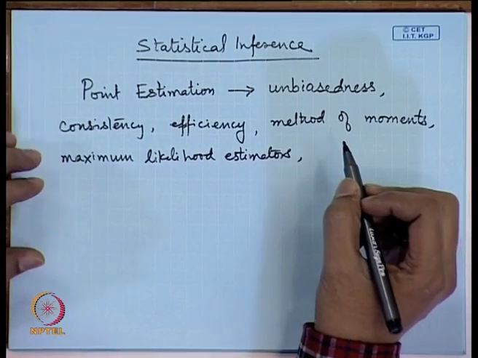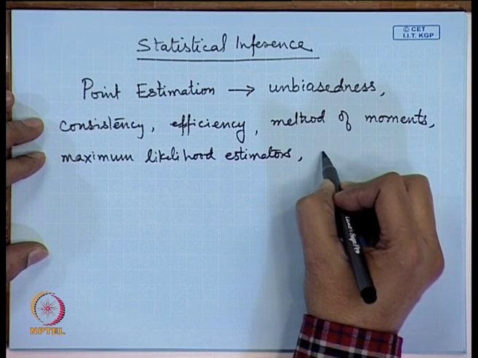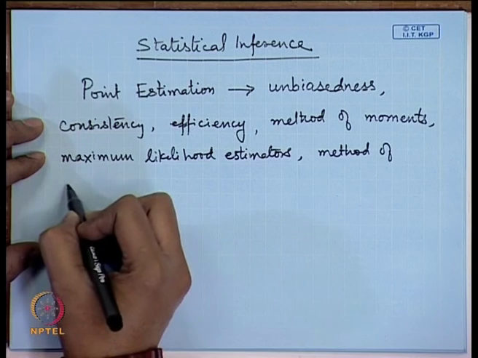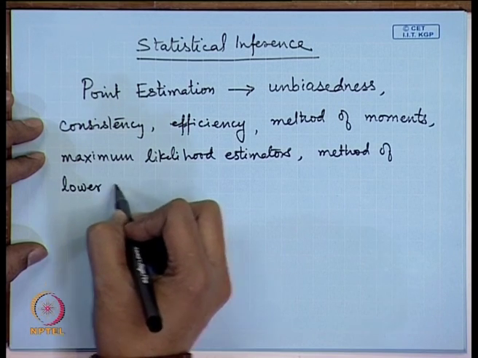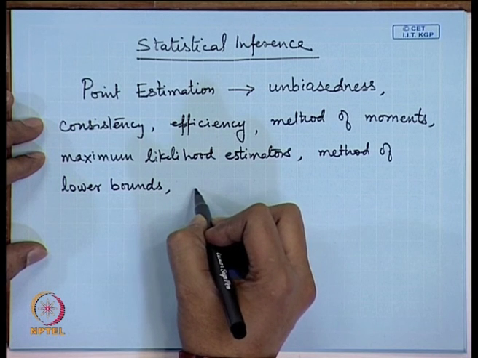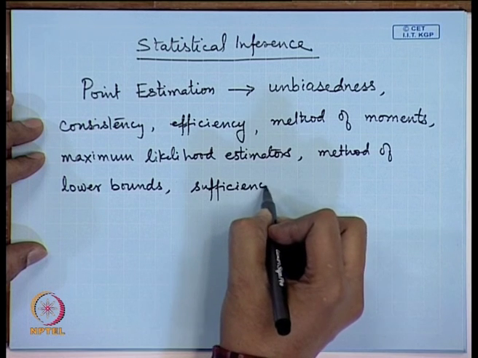Then we will discuss the uniformly minimum variance unbiased estimation, the method of lower bounds for determining these, and another concept is that of sufficiency and completeness.